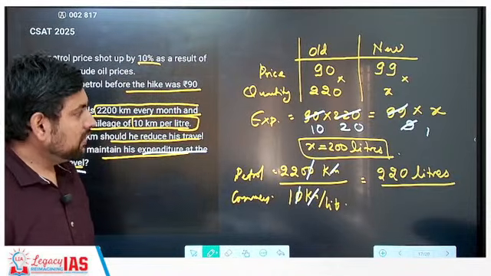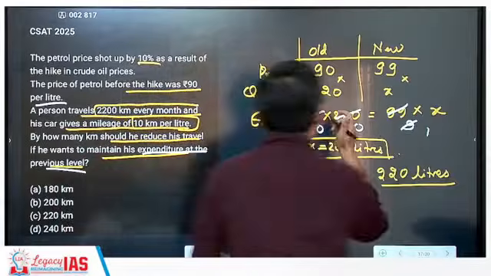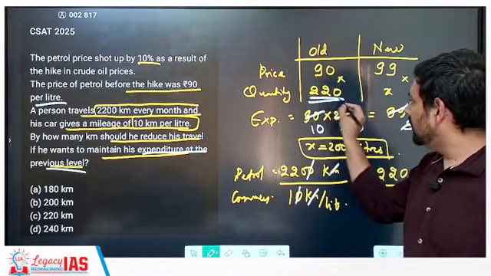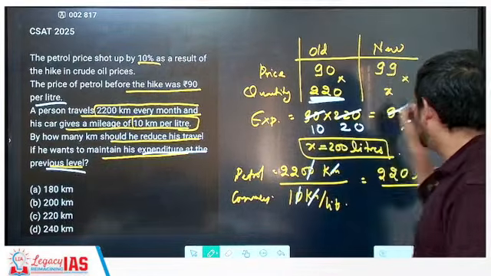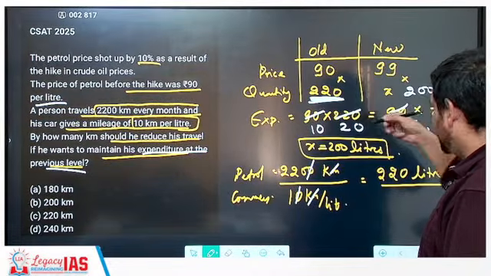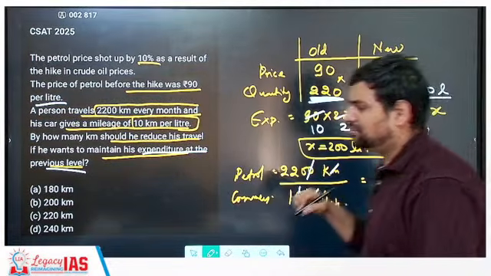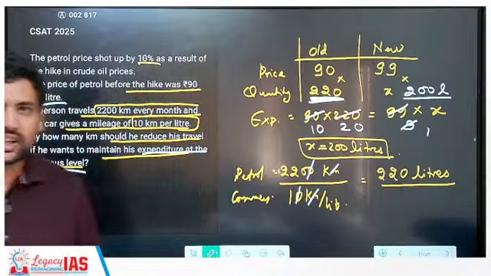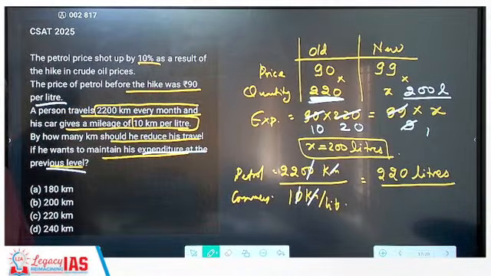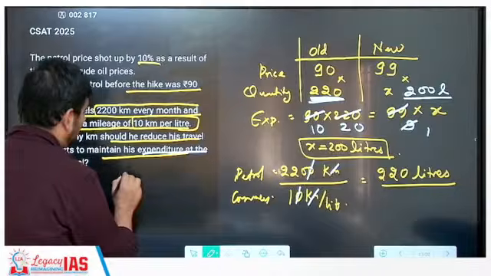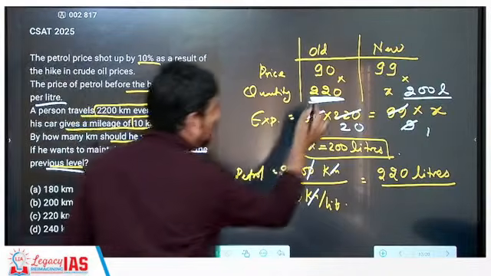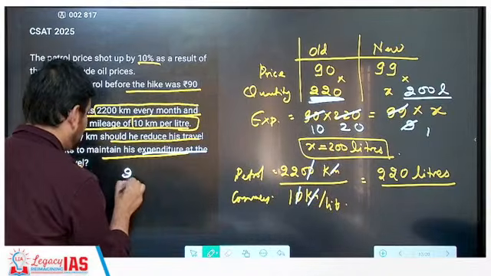Correct? So what does this mean? That initially if he was using 220 liters, now he can use, or he can get only 200 liters of petrol. Then by how much he should decrease his travel? So basically the quantity of petrol is decreased by 220 minus 200, that is 20 liters.